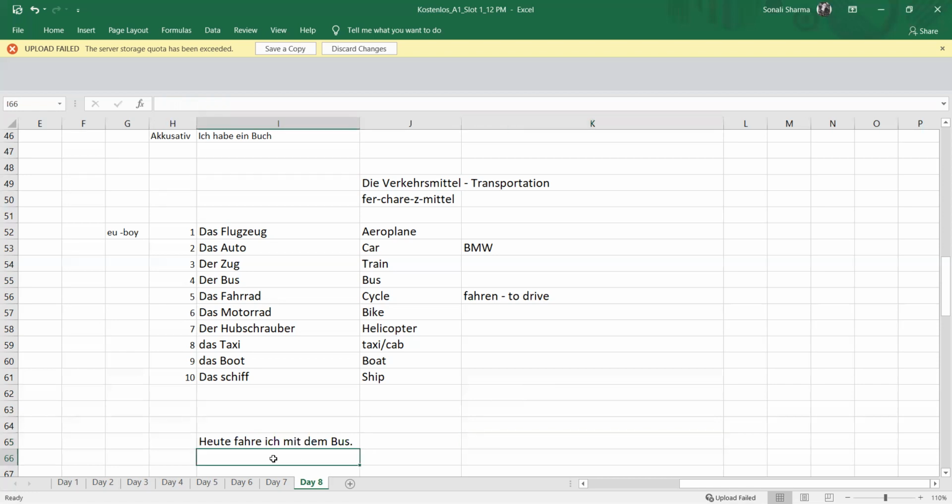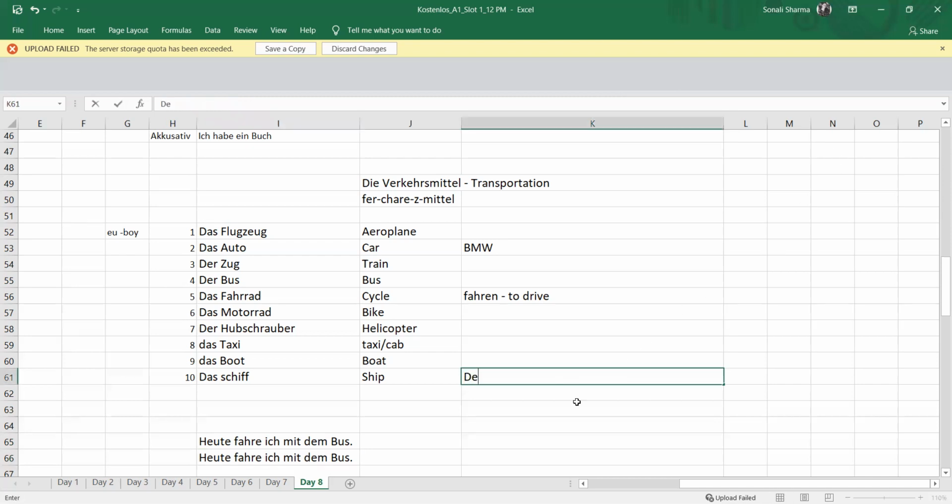If I say today I will travel with the aeroplane, heute fahre ich mit dem Flugzeug. Again, I will be writing here all the articles. So der and das are the parent articles. Der and das change into dem, and the feminine die will change into